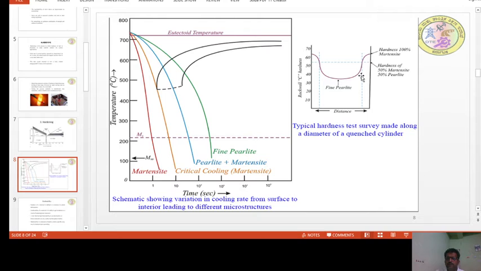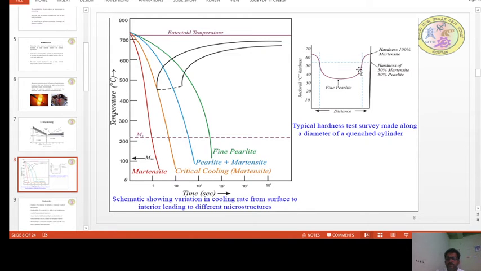So that means, in spite of having a completely austenite structure, when you dip the hot material into the quenching media, what happens? The material which makes direct contact with the water is subjected to a faster cooling rate and results in better martensite formation.